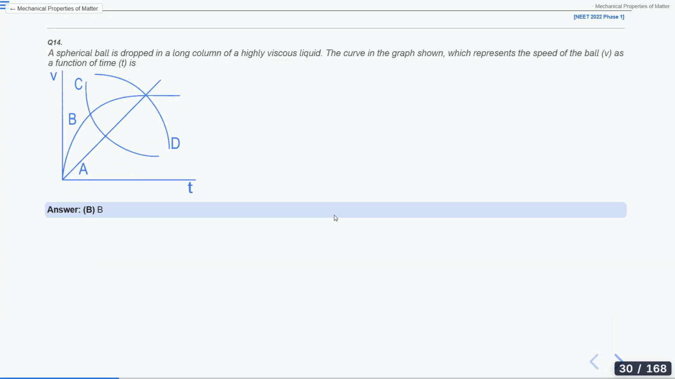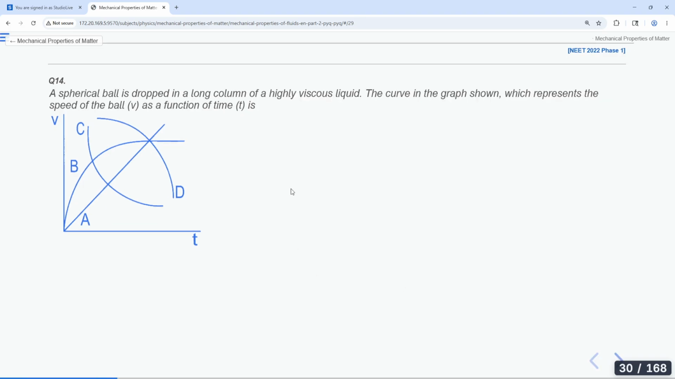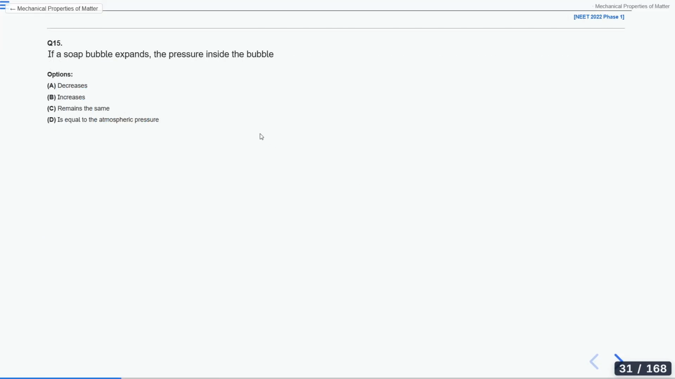Do you understand it or not? Yes, option B is the correct option. Why? Because the initial speed of the ball is 0 and it finally attains the terminal speed. Is it clear to you, all of you, please? Now do this question, please.